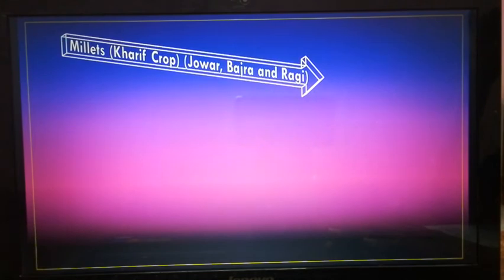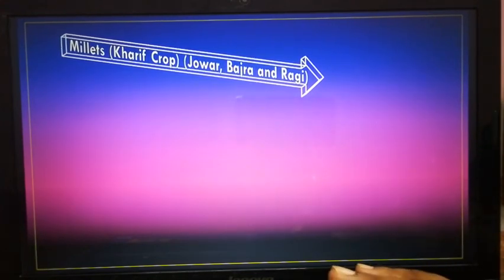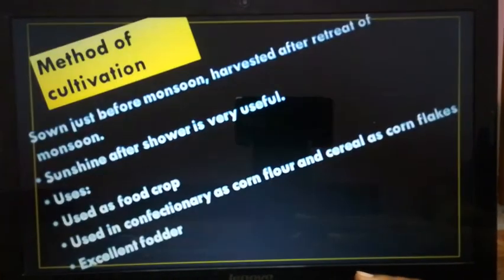Now the next one is the millets. Millets are not in your syllabus this year, that is why no need to study this topic. The most important millets are jowar, bajra and ragi. Okay, no need to study that. In the next modules we will be starting with the different cash crops.